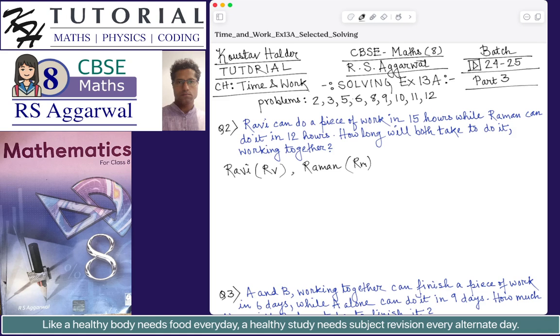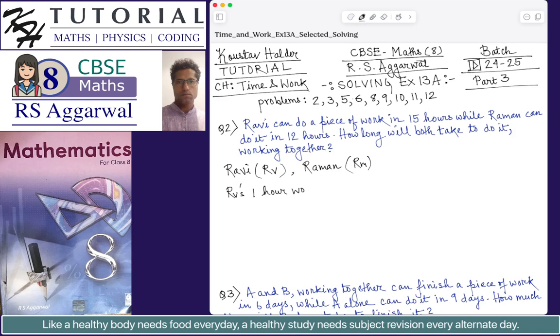Now I can say that RV's 1 day's work, since it is given that in how many days, now not days in this problem, the time is in hours. So we must say not days but Ravi's 1 hour